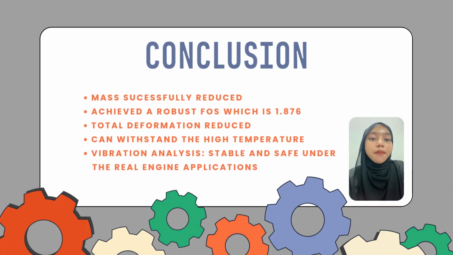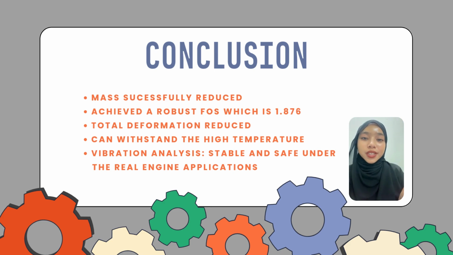In conclusion, mass reduction was successfully achieved, and this significant lightweighting is primarily attributed to the lower density of magnesium alloy coupled with an optimized geometrical design that efficiently removes non-critical material.